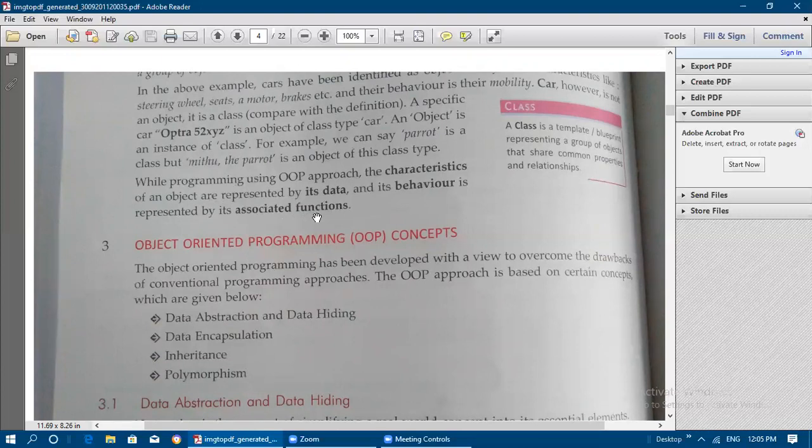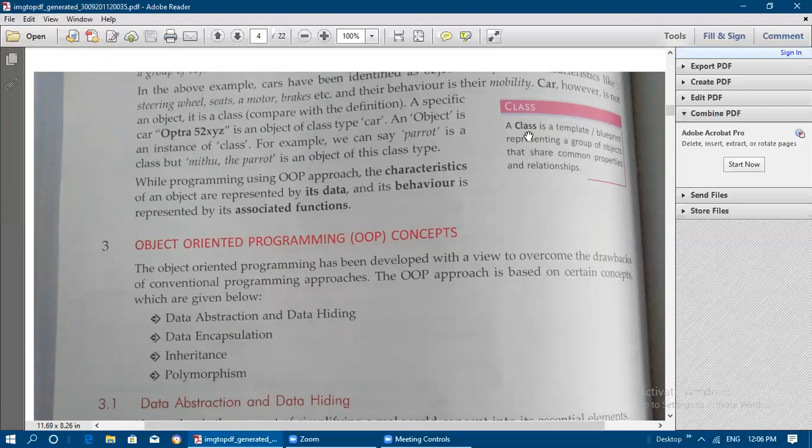So when you are going to do programming, we are not going to take behavior and attributes like that. We are just going to take behavior as a function, and attributes or characteristics as data, that is a value. For a variable we need to assign a value. For that we will see some programs at the end of this programming concepts. After discussing these OOP concepts, we will see one example program related to object-oriented programming. So how an object-oriented program can be written in Python, we will see at the end of this chapter.